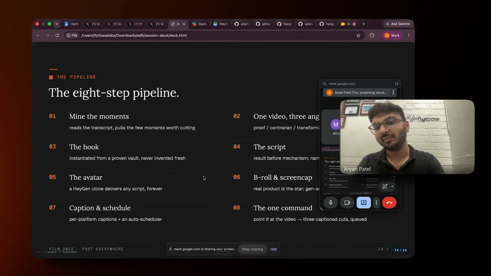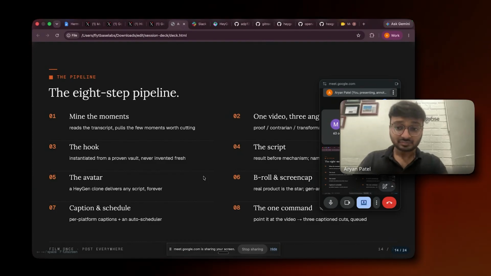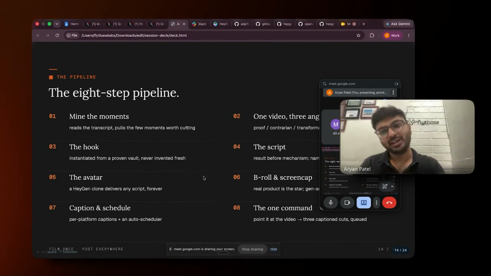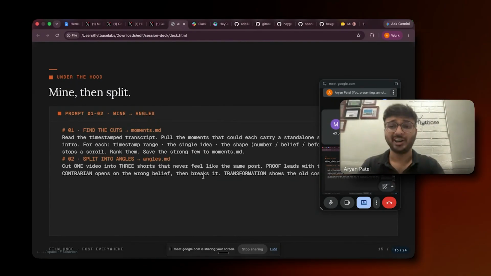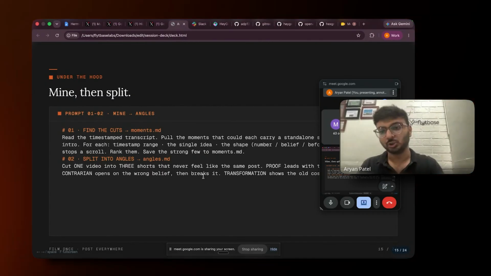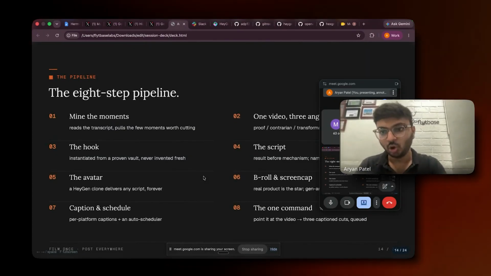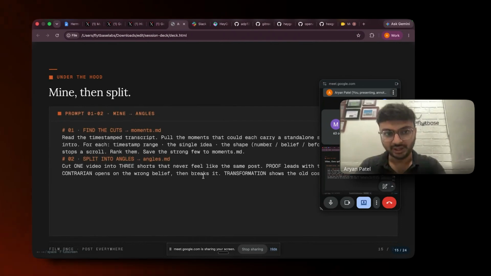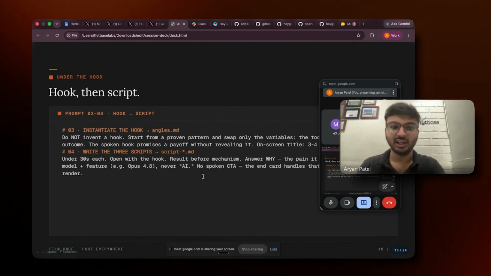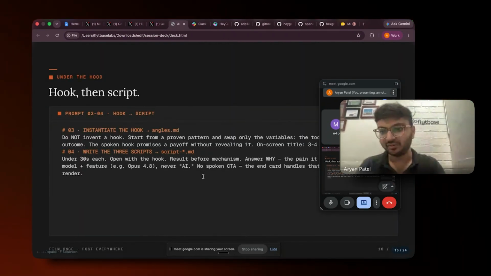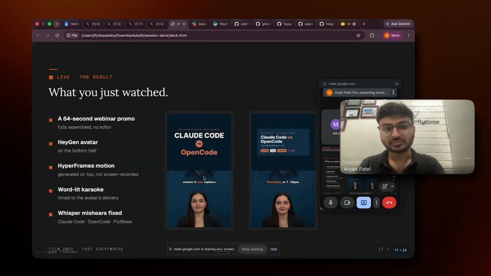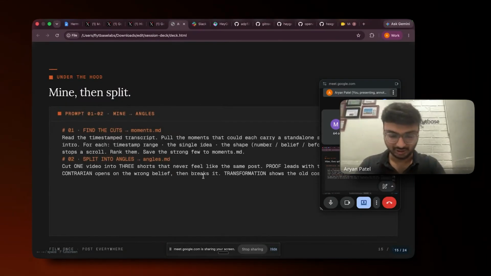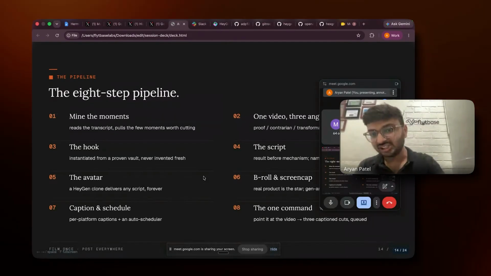Then the angle MD file basically thinks like a social media marketer and figures out what angles could go viral on social media. Then the hook part creates the hook. It has the hook.md file. Then the script.md file creates the script, and like that we have an MD file for each step.